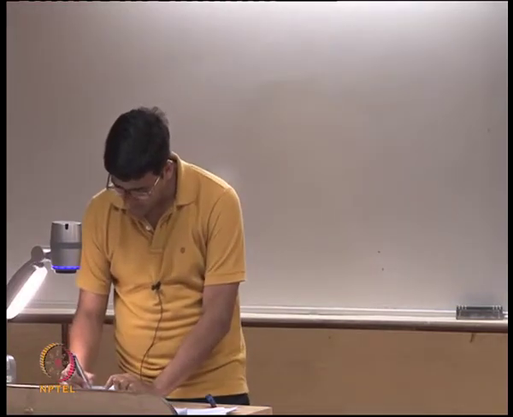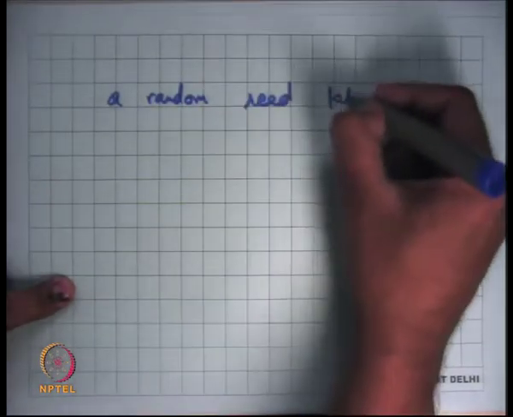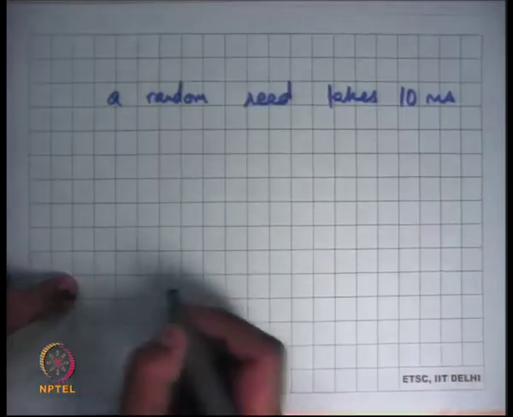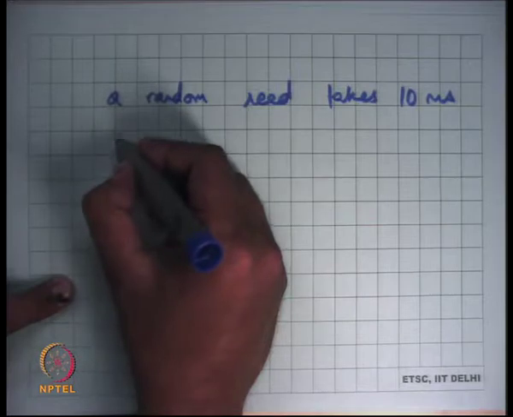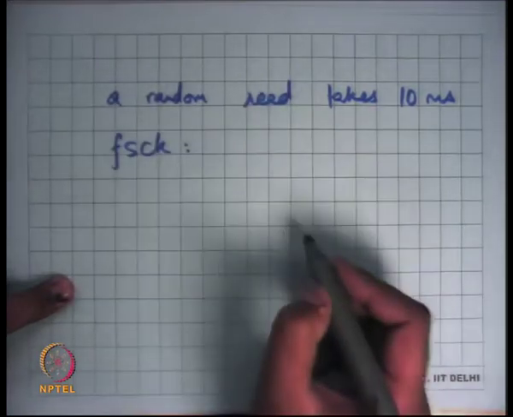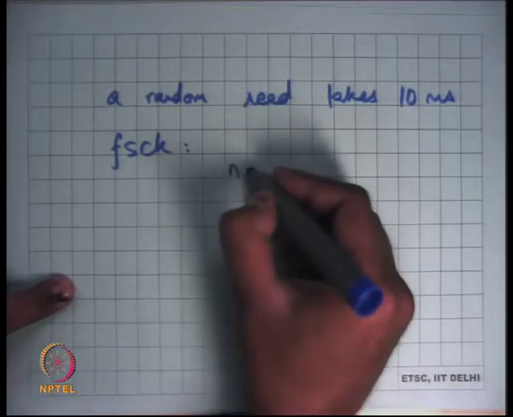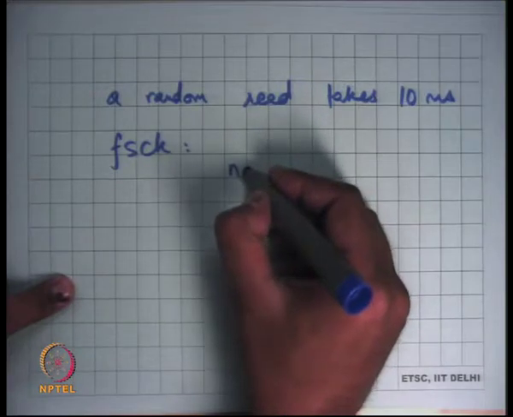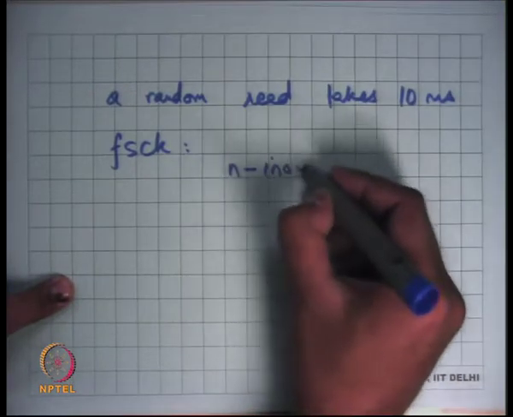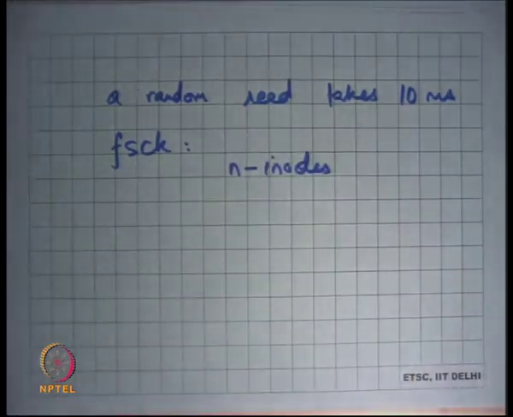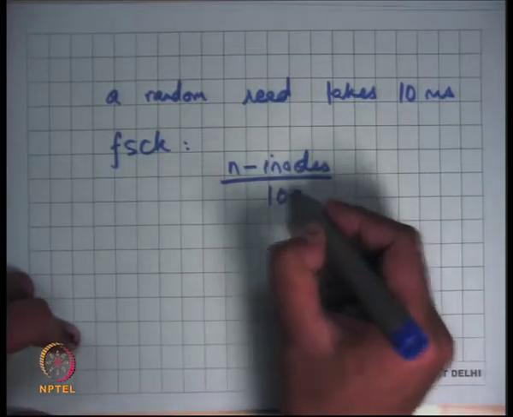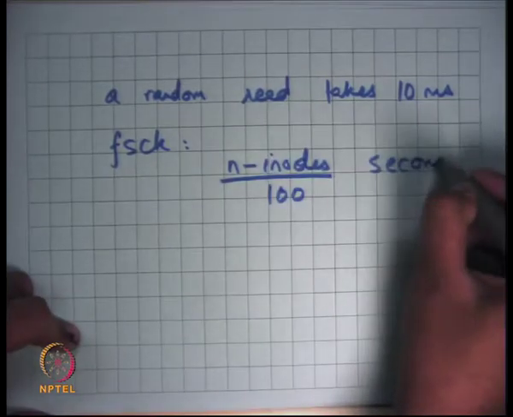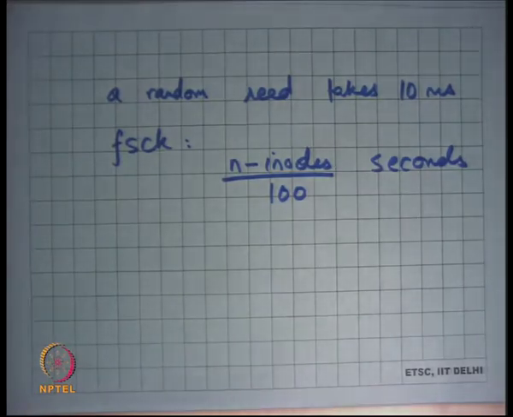So recall that a random read takes 10 milliseconds, right? And so that means that if I was to do FS check, the time it will probably take me to do a full FS check would be somewhere like the number of inodes, which is representing the number of files in the system, and let's say each inode is taking one random read, so you can do 100 inode reads per second.